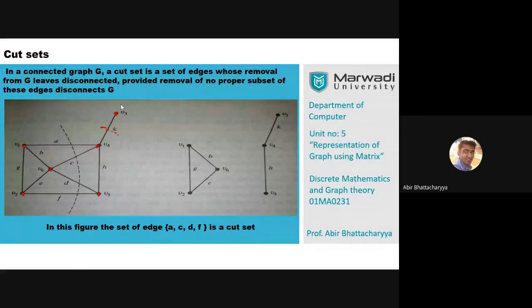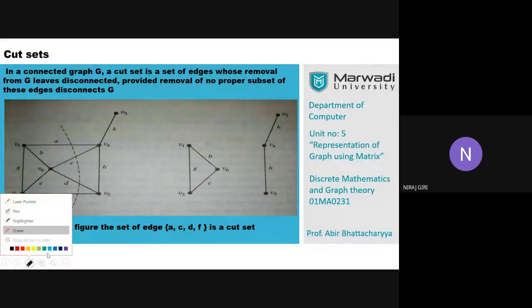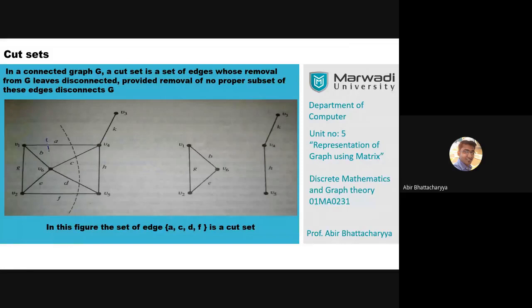Sir, can the cut be only one edge, like A only? Yes, one edge is possible, but this A is not a cut set. If I cut A, the graph becomes like this. Neeraj, is it a disconnected graph? No, it is not disconnected. That's why A is not a cut set. But K is a cut set.